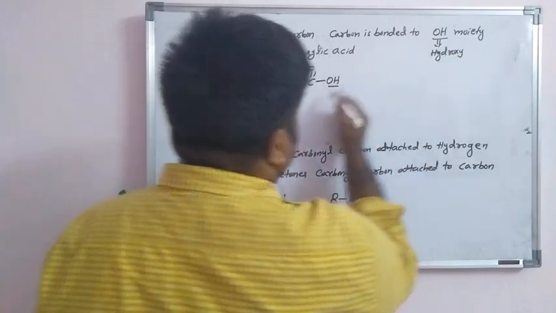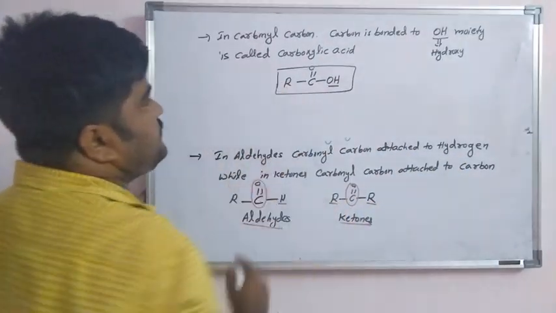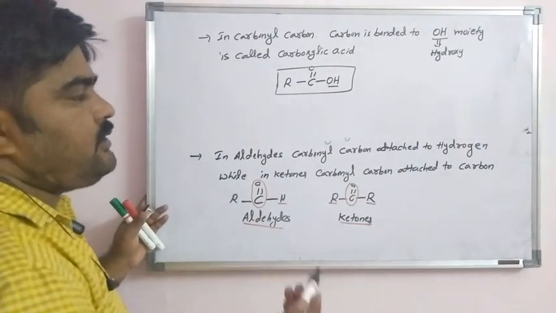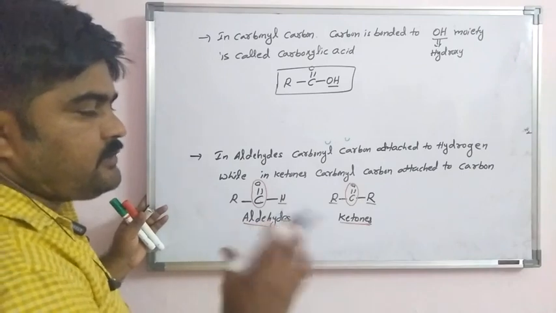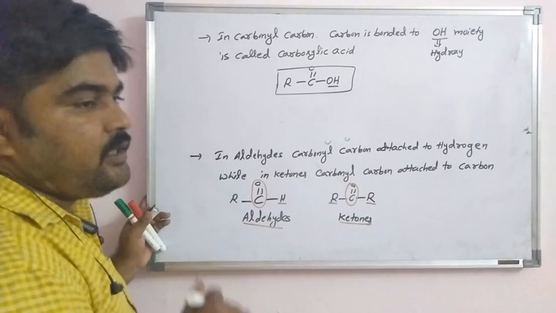A carbonyl carbon bonded to an OH moiety is called a carboxylic acid. This carbon is bonded to oxygen and hydrogen, the hydroxyl moiety. So a carbon bonded to an OH group, oxygen and hydrogen combined, is called a carboxylic acid.